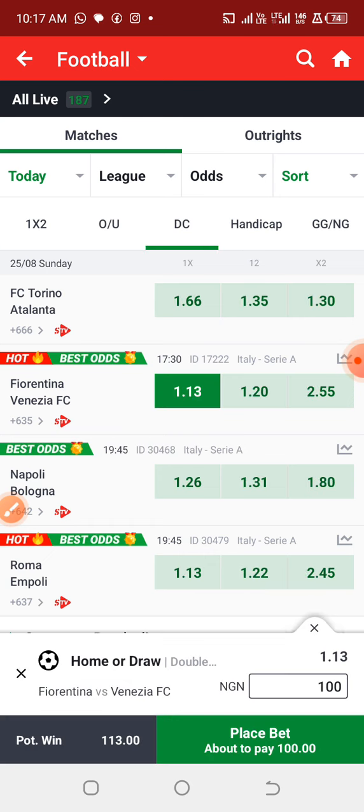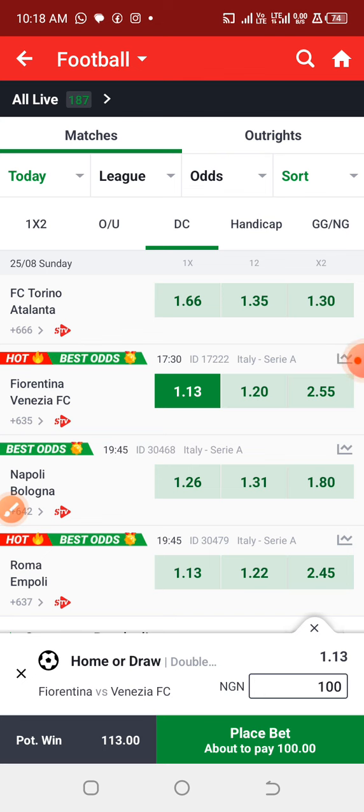Now moving on to Napoli. Napoli, they are currently not in form this season, and also Bologna too. Their form is actually average, but it will be very difficult for us to predict this particular game because looking at it, I'm seeing Bologna winning this particular game, but sometimes sport betting can shock you. So let us avoid these games and let's move on to the match between Roma and Empoli. Looking at the last games of these two teams, we notice that the common result in their games happens to be draw.